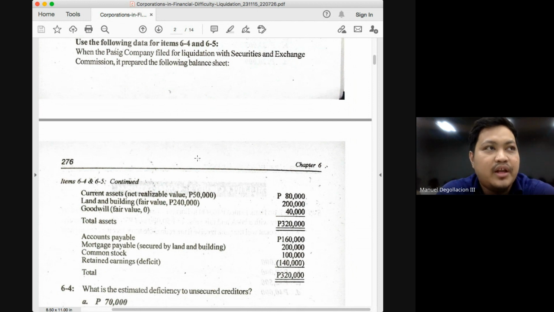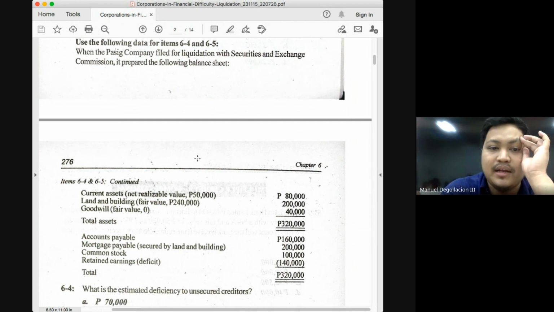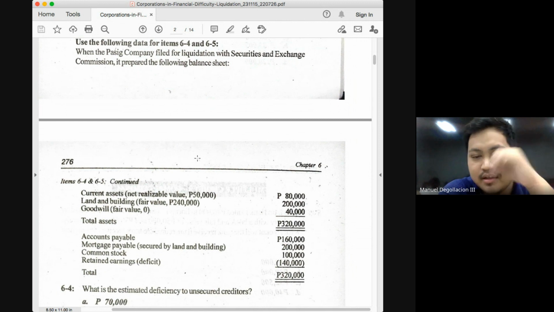Okay, and goodwill, class, will always be 0 because you do not have any residual value. You cannot dispose of your goodwill. Remember that goodwill will only arise from a business combination. You cannot sell goodwill individually or separately. So it's as if we only have 2 valuable assets, which will be our current assets at 50, our land and building in the amount of 240. So the total fair value of our assets would be 290.